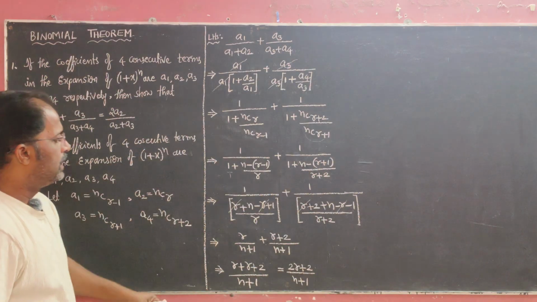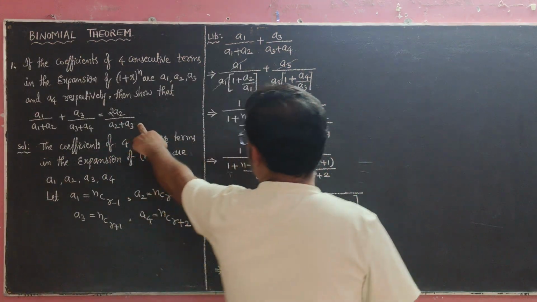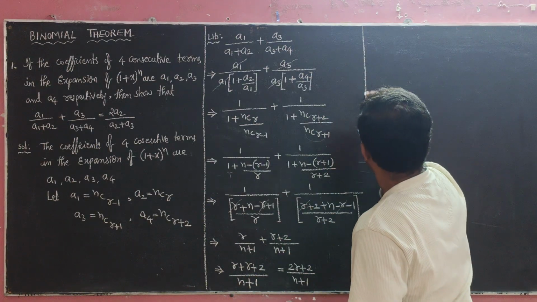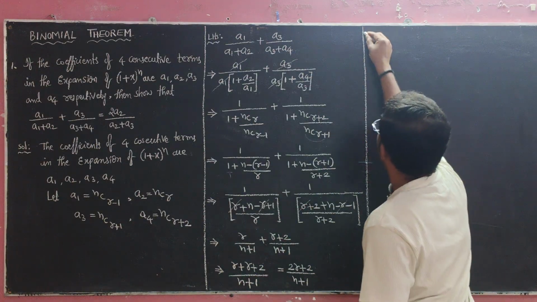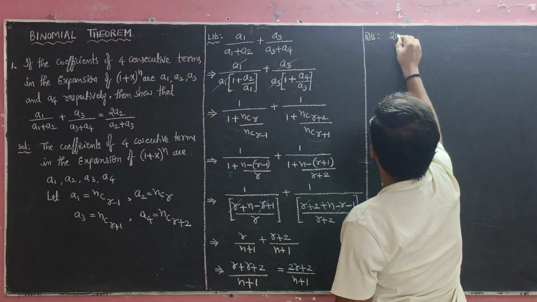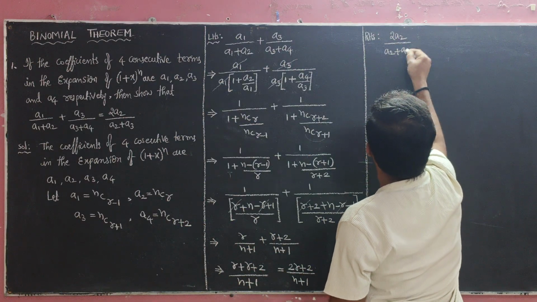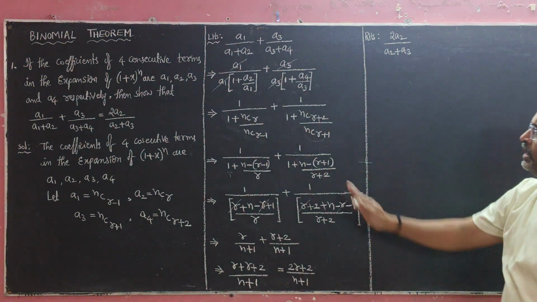So this is the LHS value. Next, the RHS value. Okay, so what is the RHS? 2a2 by a2 plus a3. Okay, same process, nothing is tough, no tension, right?